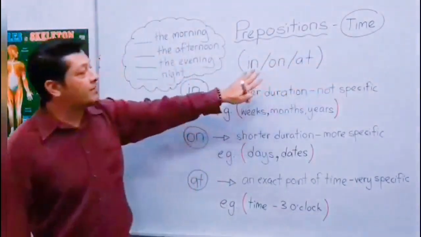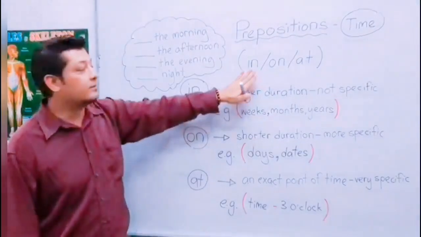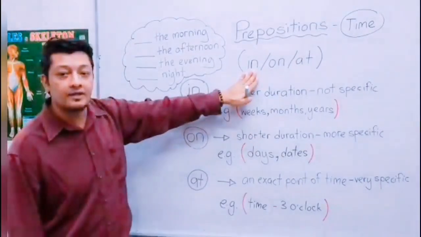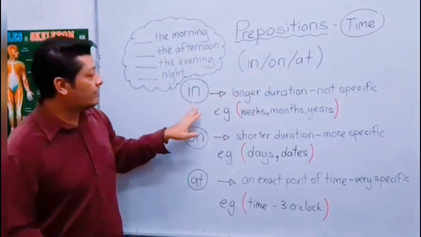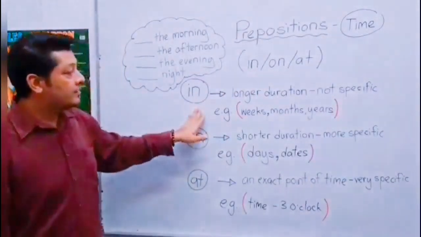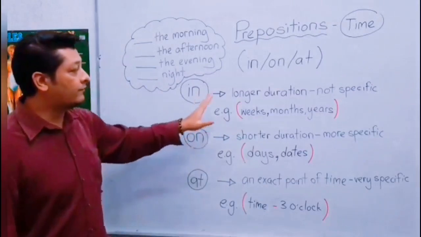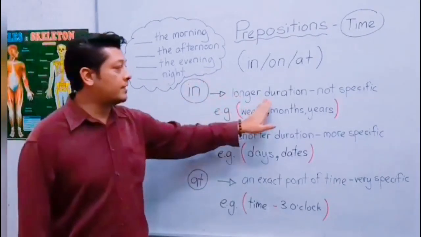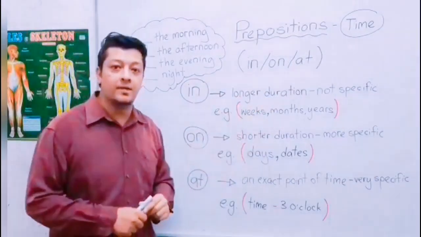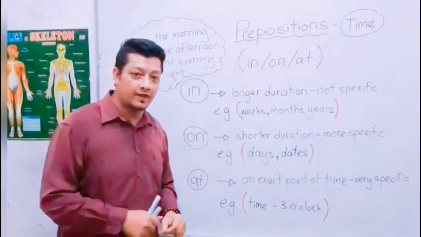The three main prepositions that we're going to take a look at will be in, on, and at. The first rule, when we want to use in, is very simple. All you have to remember is that in represents a longer duration of time.